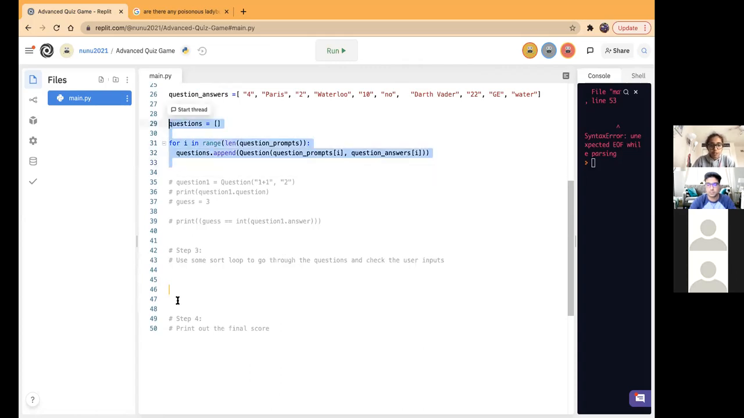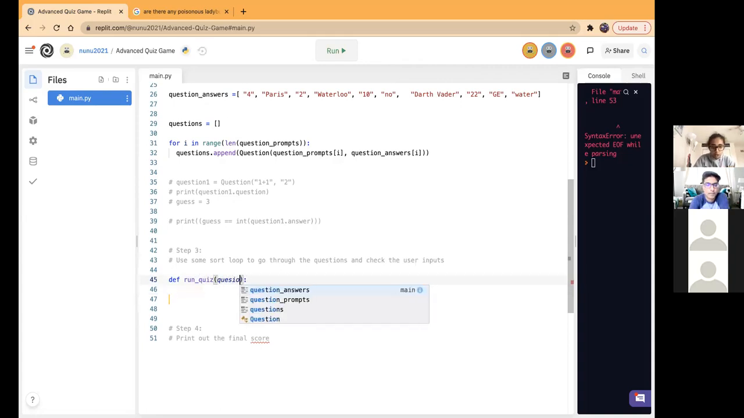So we made our questions, and now we're going to use some sort of loop to go through the questions and check the user inputs. This is actually the main quiz. To do that, I'm just going to create a function so everything is organized. I'm going to say def run_quiz. Inside I'm going to pass in questions, and this questions will be this array over here.